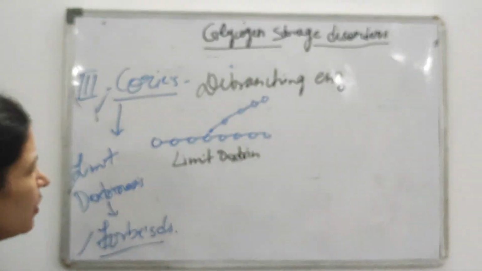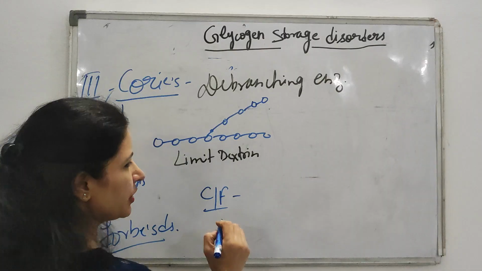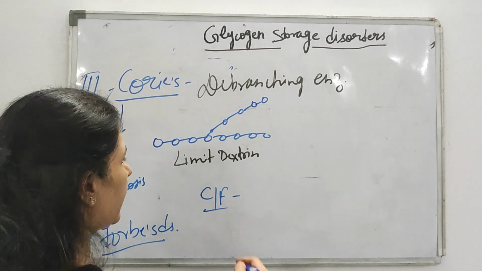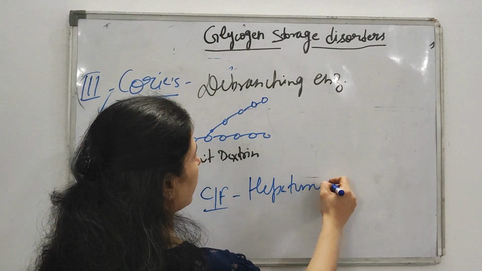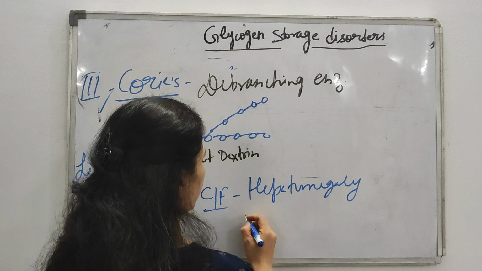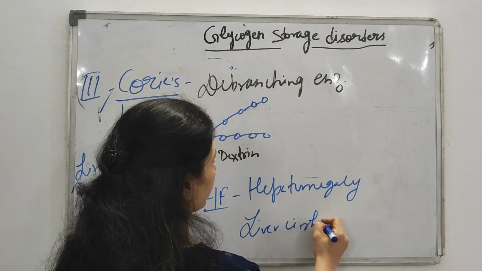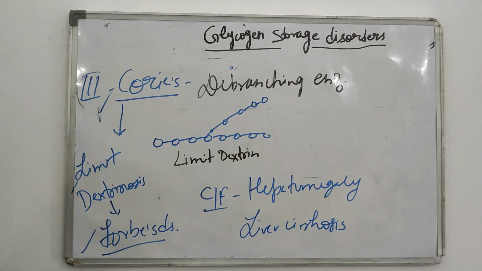So, as there is an accumulation of this limit dextrin, what clinical feature will you get? These limit dextrins will accumulate, and then it will cause what? Hepatomegaly and liver cirrhosis. So, these are the features of your Cori's.